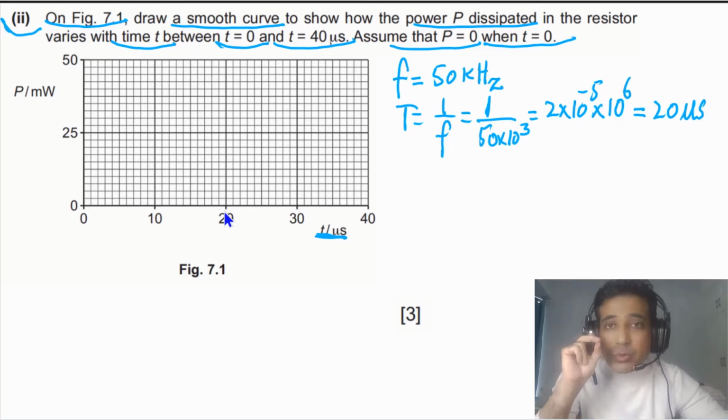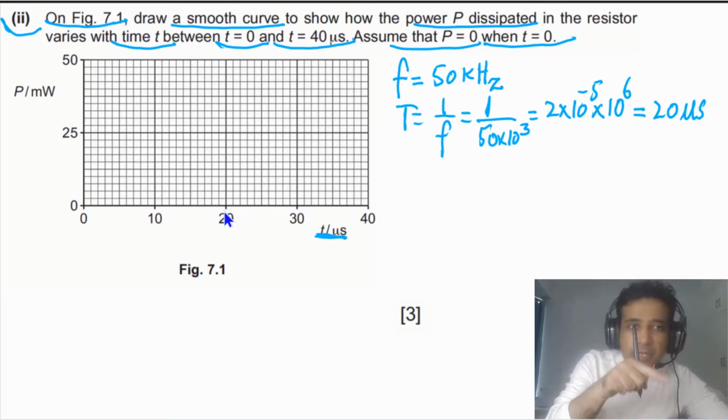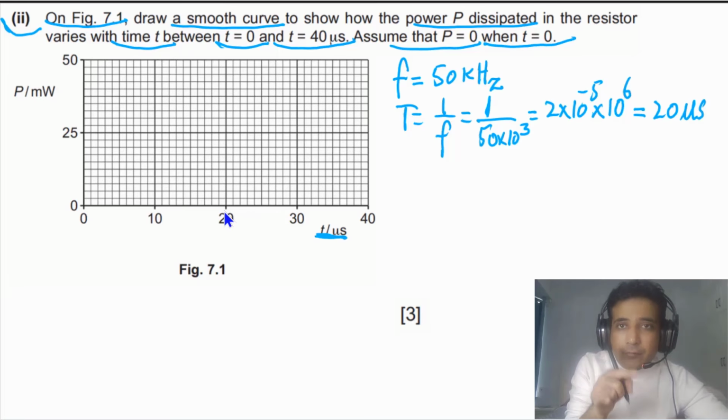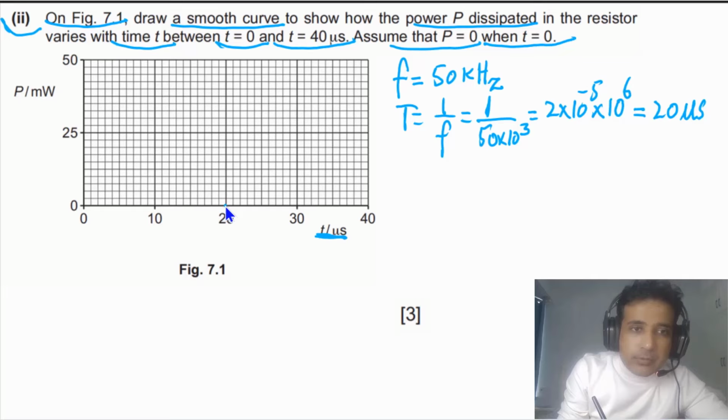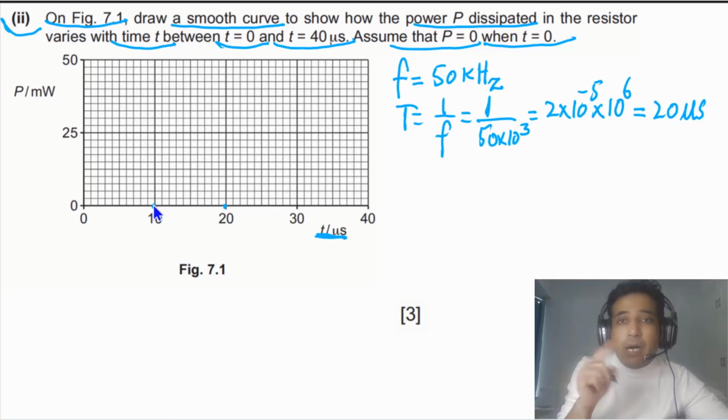And the time period for the power repetition will be half of that. So it means this is the time period for the alternating voltage, and the time period for the power repetition will be half of that, so that will be 10 microseconds. So here it is 10, and here it is 10. So it means 4 half cycles you have to draw.